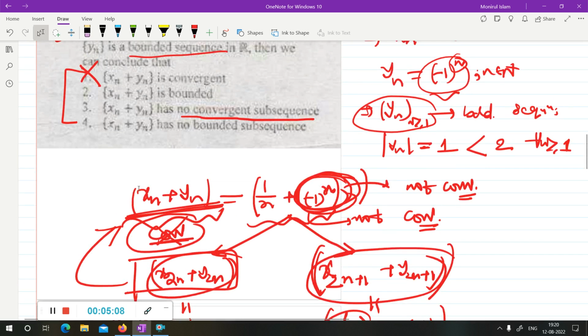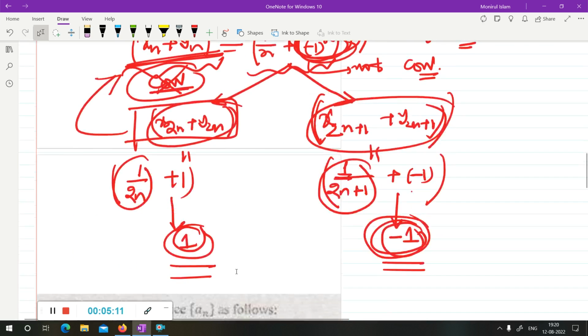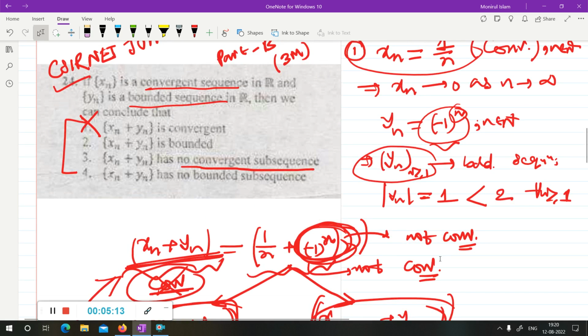So how can we say that xn plus yn has no convergent subsequence? It has two convergent subsequences. So option 3 is incorrect. So xn plus yn has no bounded subsequence.